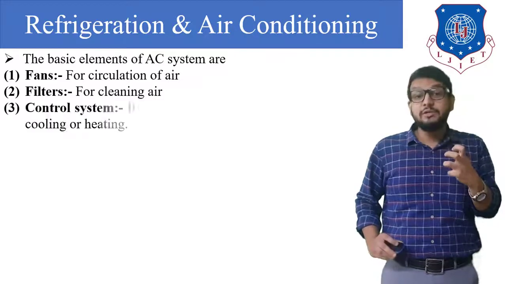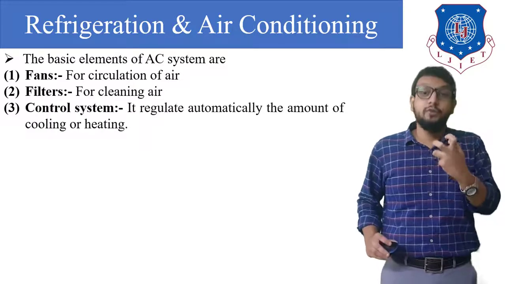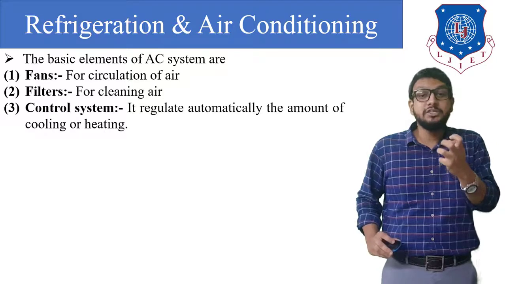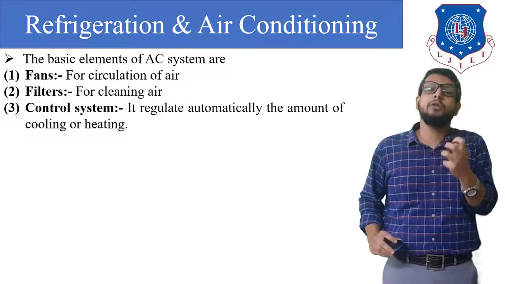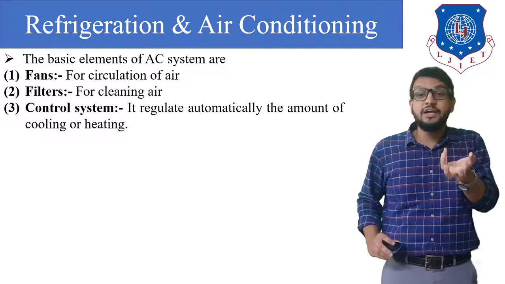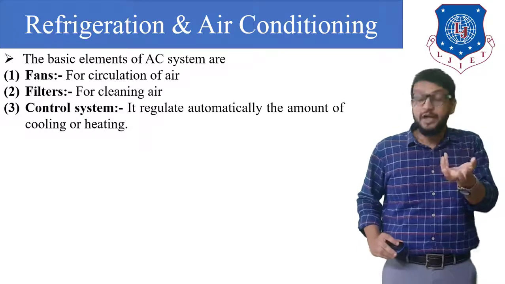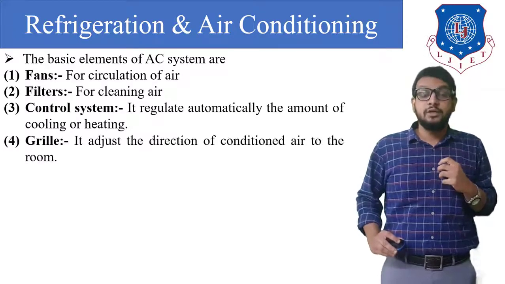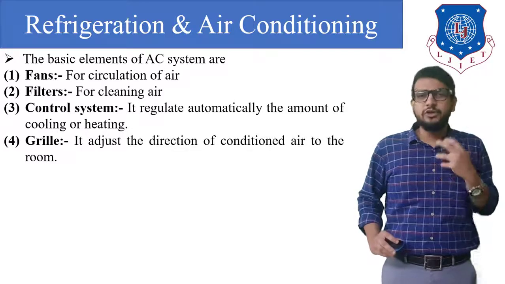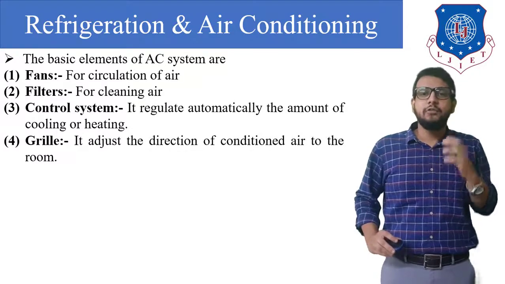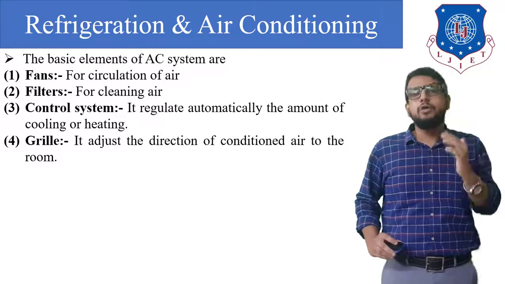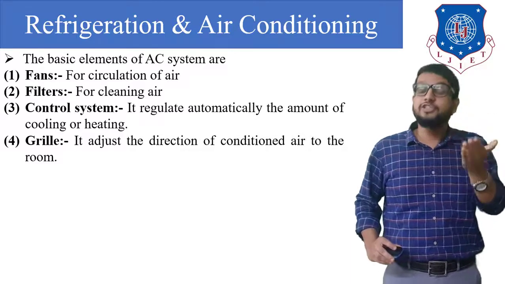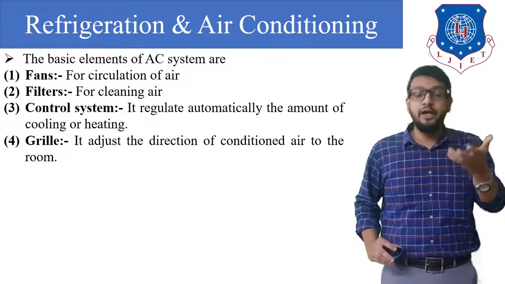Now the control system is basically our evaporator. It regulates the amount of cooling or heating. So it is done by the evaporator, that is our control system. Then a grill is provided. We know the function of the grill: it controls the direction or movement of the air conditioned air, that is cooled air.